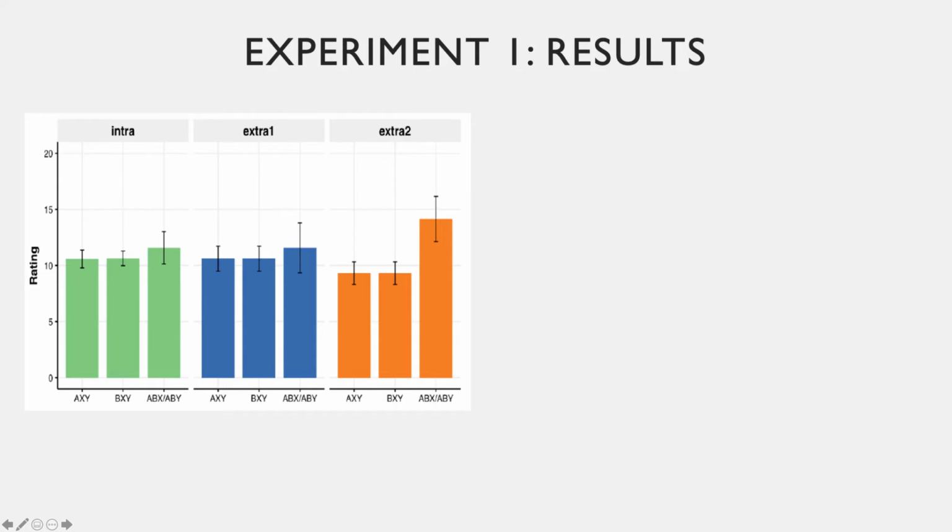This figure shows the mean allergy rating to cues A, B, and AB. As expected, we observed a summation effect in group extra 2 and a lack of summation in group intra. However, there was no summation effect in group extra 1, which is unexpected by an associative analysis of summation.